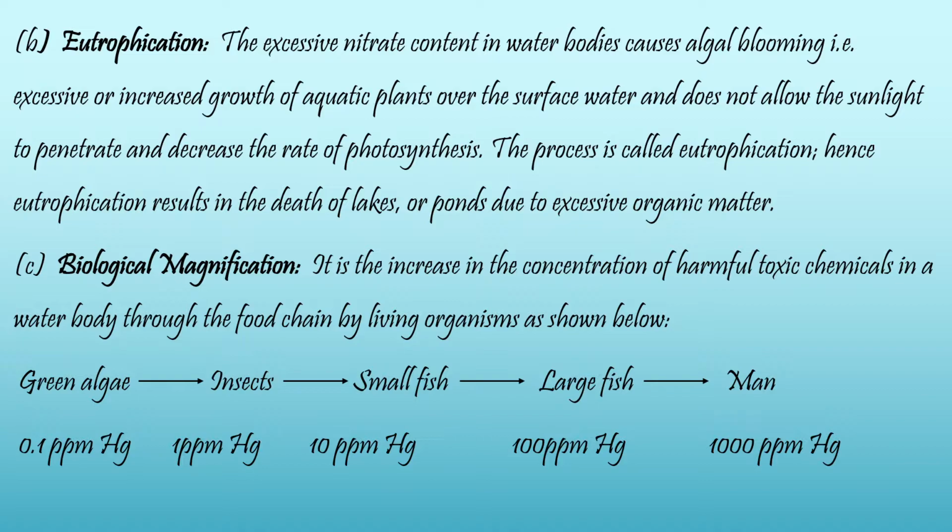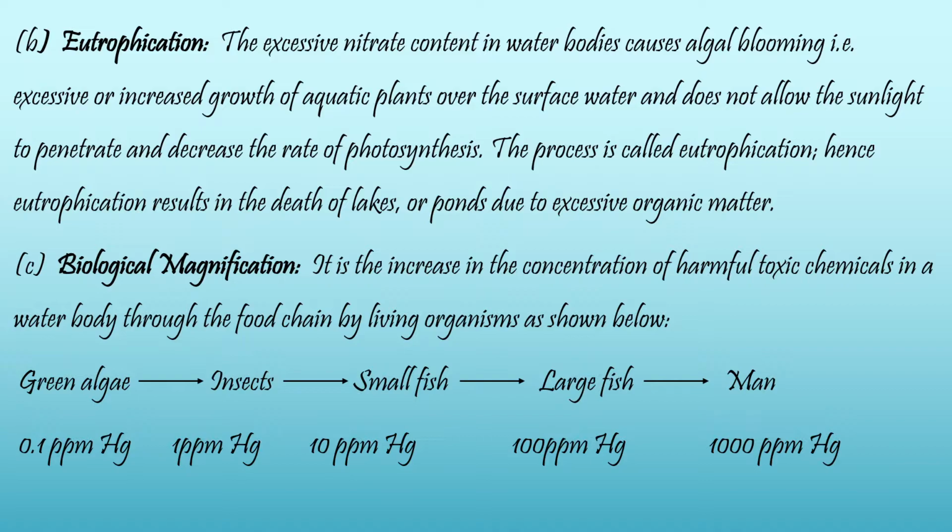Then the third harmful effect is biological magnification. The term biological magnification means an increase in the concentration of harmful toxic chemicals in the water bodies through the food chain by the living organisms which are present in the water bodies. We can explain it with a very simple example. Supposing we have a water body called a pond.